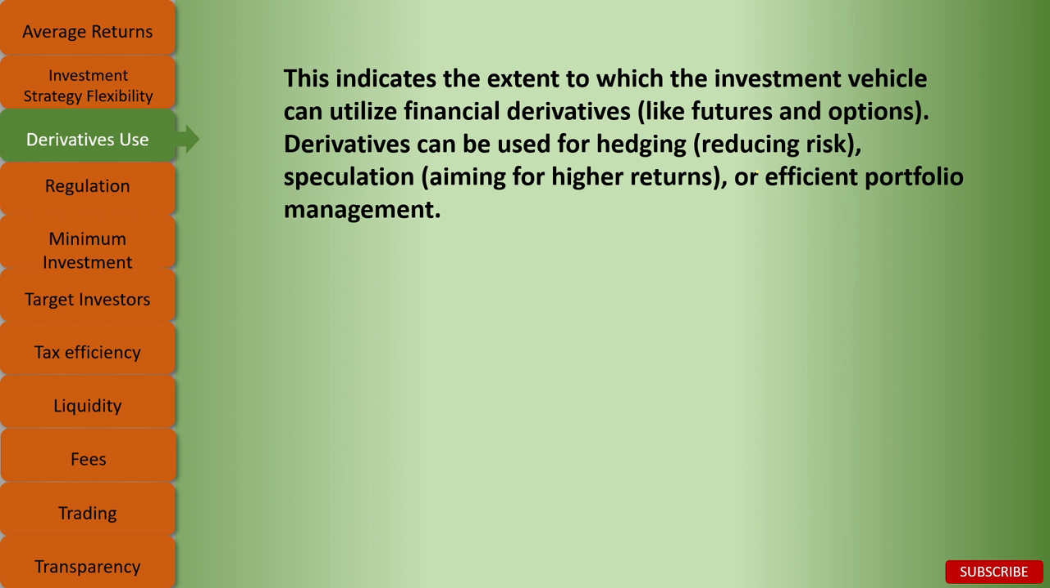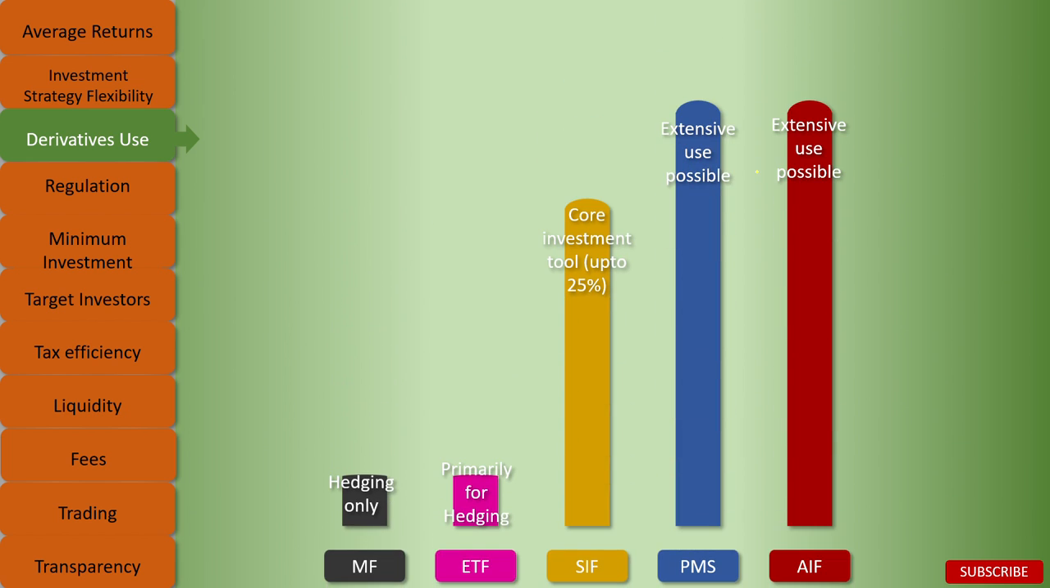Let's move on to the derivative use. This indicates the extent to which the investment vehicle can utilize financial derivatives like futures and options. Derivatives can be used for hedging, that is to reduce risk, speculation, which is to aim for higher returns, or efficient portfolio management. So, in mutual funds and ETFs, the use of derivatives is only for hedging, whereas in SIF, it is a core investment tool with up to 25% allowed in derivatives. In PMS and AIF, extensive use is possible depending upon the category of these vehicles.